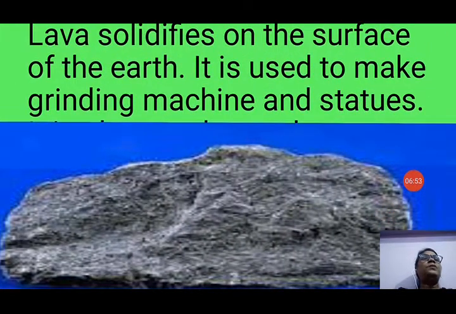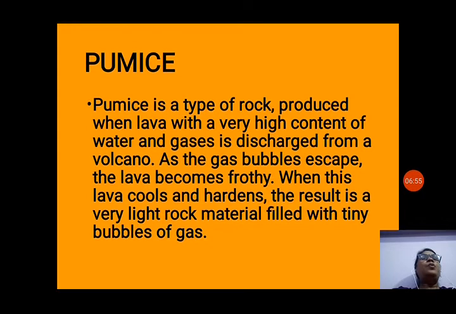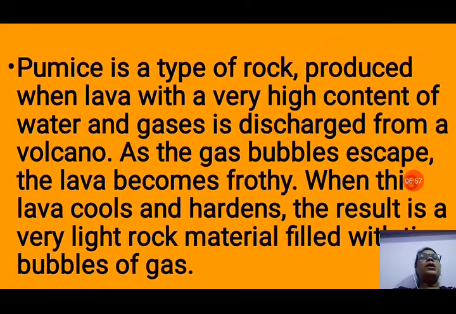Now, next is pumice. Pumice stone is also there. It is a type of rock produced when lava with a very high content of water and gases is discharged from a volcano. You know that when any fire is there, then gases are also discharged and water vapor is also discharged. But when a large amount of water vapor, water and gases are discharged from a volcano, then it is formed.